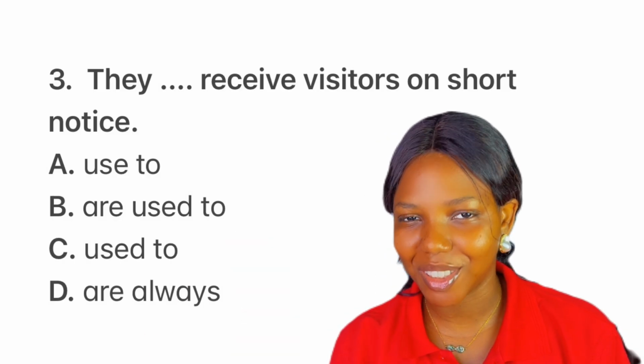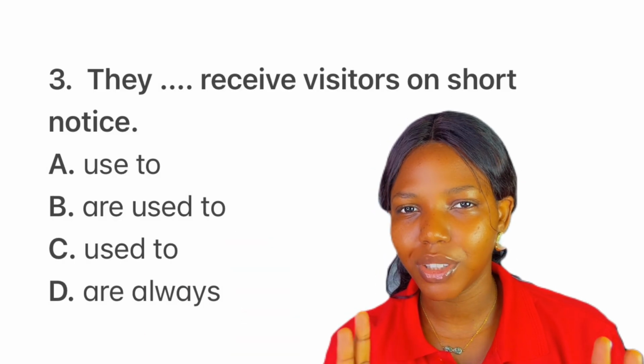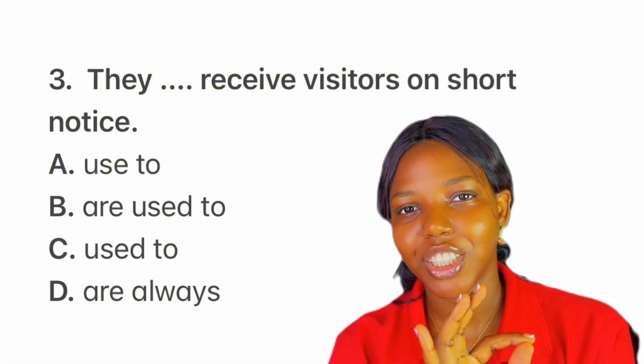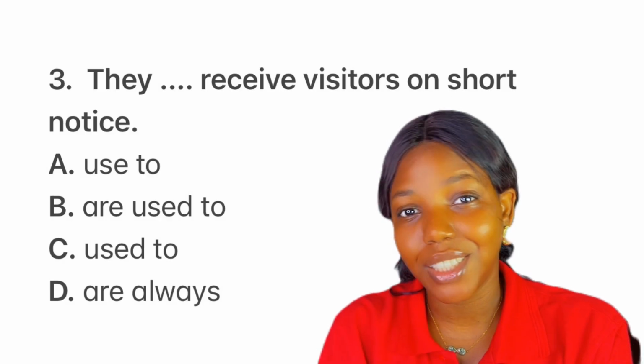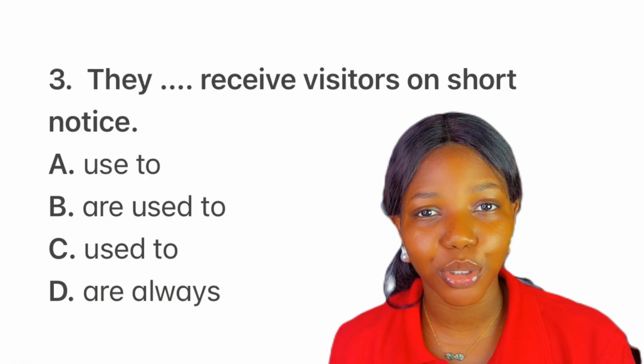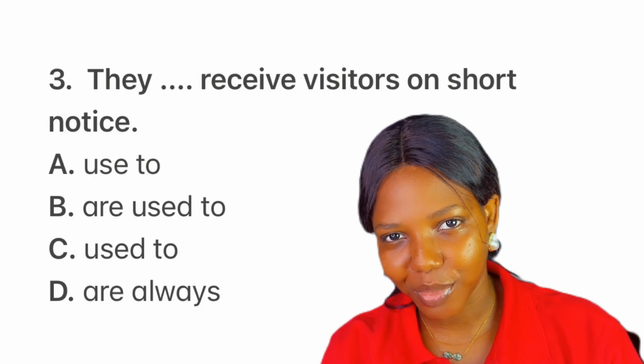Option A and C, right? Good. Now let me make it simple for you. When your sentence has did or didn't, go ahead to select option A, use to. She didn't use to like football. Did she use to like football? So the presence of did and didn't allows you to what? Pick or use use to, okay?